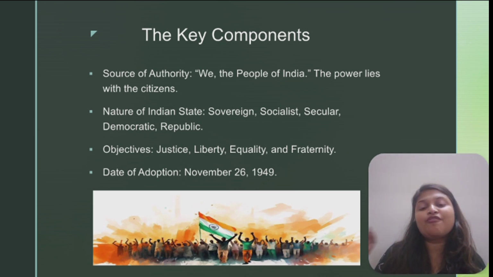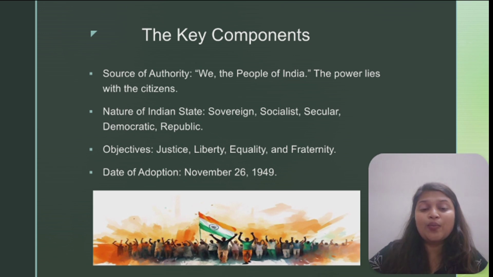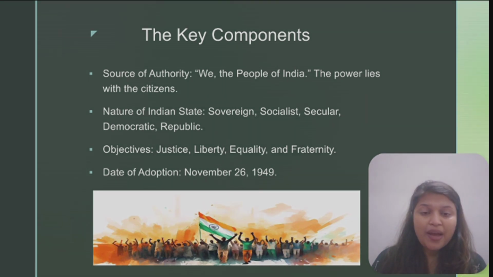Right? And going on with the final objective that the preamble has given, it is fraternity. What is fraternity? It means brotherhood. That is, it assures the dignity of an individual and also protects the unity and integrity of the nation. We live in a country where we have diverse religions and diverse people, right? So we follow unity in diversity, and such unity can be achieved only through this brotherhood, right? In the last line of the preamble's paragraph, we can find the date November 26, 1949, which is called the date of adoption given in the preamble, right?